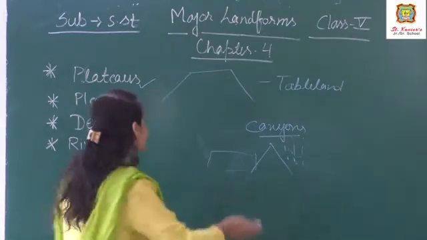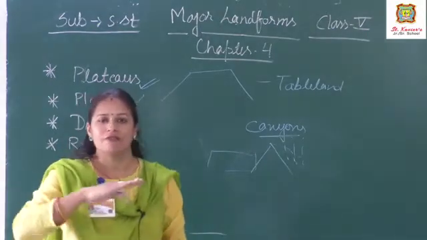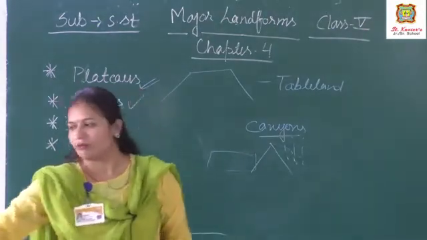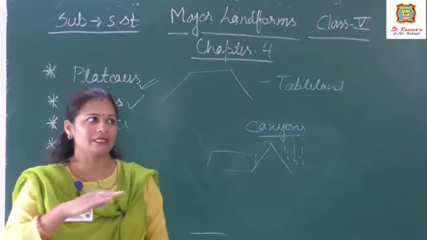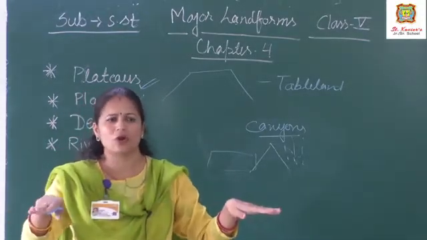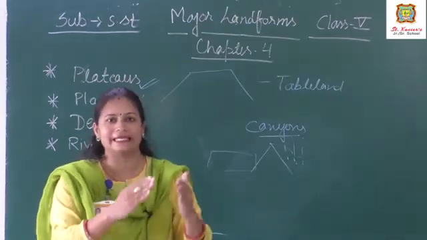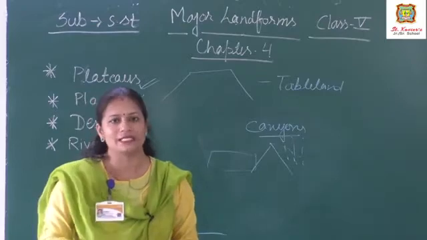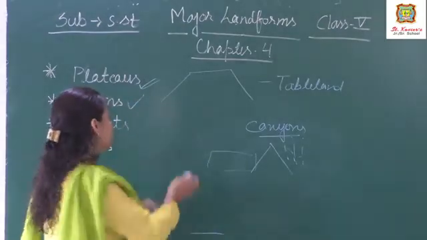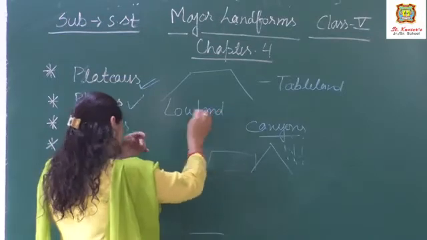Now come to our next topic, that is plains. Plains are what? Plains are the flat lowland. Flat lowland, like it is flat and level land. It is not so much hilly like the mountains and plateaus. Plateaus की या mountains की तरह ये hilly नहीं होते हैं, ये flat और lowlands होते हैं. तो plains को हम लोग क्या भी बोल सकते हैं? Lowlands. इनको हम lowlands भी बोल सकते हैं.